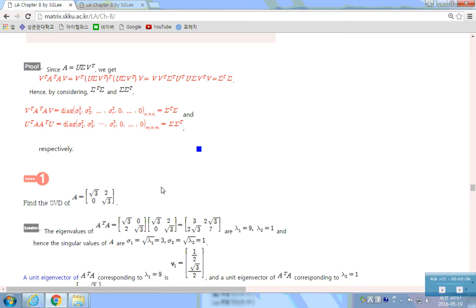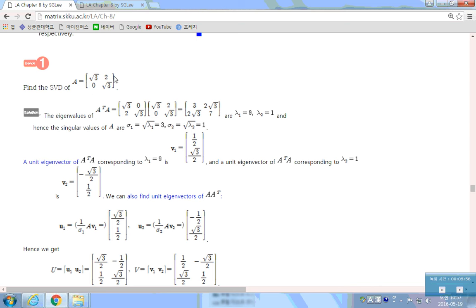Isn't it? It's very clear. So if you have a matrix, then form A A transpose and A transpose A, then find the eigenvectors of them, then everything follows. Then you have U and V. And also, if you multiply U and V on the left and right, then you will have a diagonal matrix like this. Okay, here.